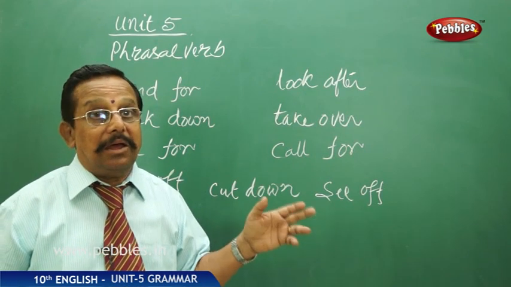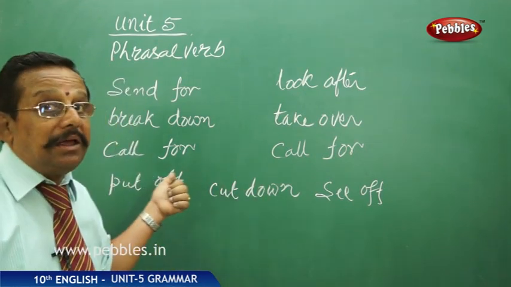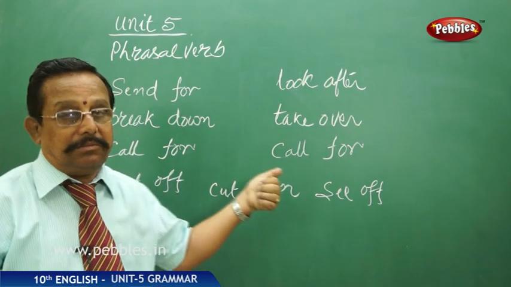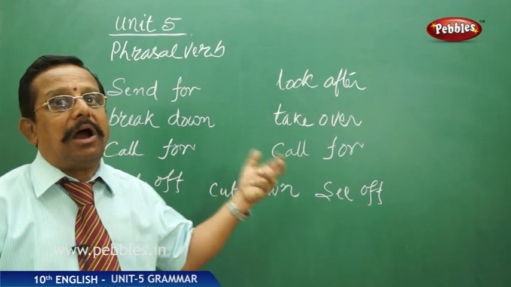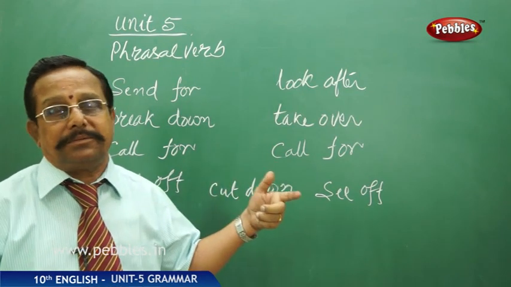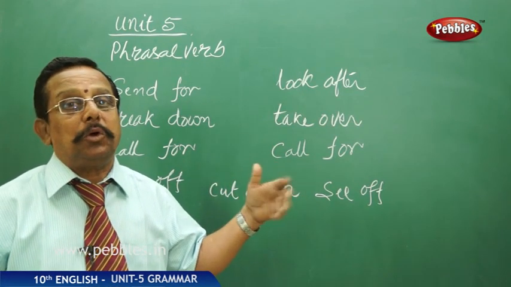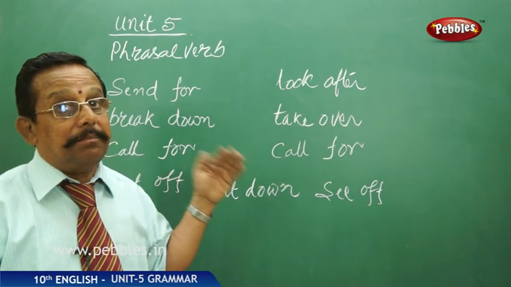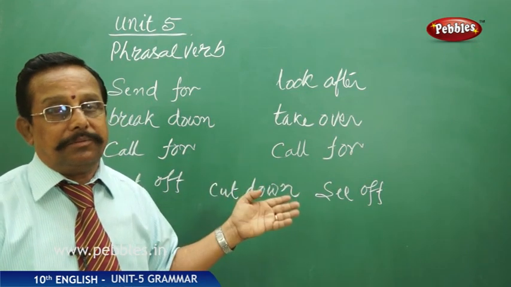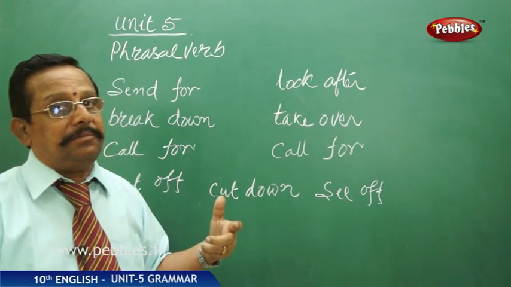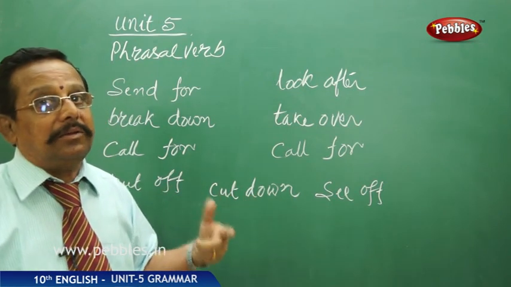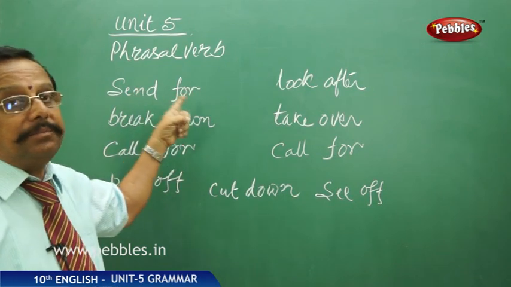And to say that, how are we telling? The mission has broken down. There is a breakdown in the mission. There is a breakdown in the car. There is a breakdown in the bus. The bus broke down. That way we are using break, broke and broken down. Now, it gives an entirely different meaning, and that has to be seen. Only then it is called a phrasal verb.